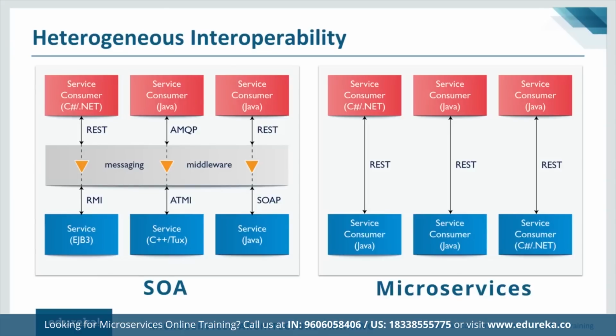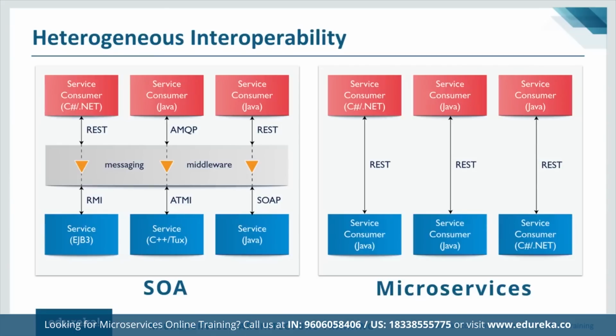And if you want the different services to communicate with one another, then you would have to bring a particular platform, right? So that's where you have this messaging middleware. In case of SOA, there is something called a messaging middleware, which acts as the communication point or the interaction point between the different applications which are in different languages. So you can see that this application is in C# or .NET, and this is on Enterprise Java Beans, right? Similarly, here it's C++ and here it's Java. And all of these communications go to this one particular messaging middleware.